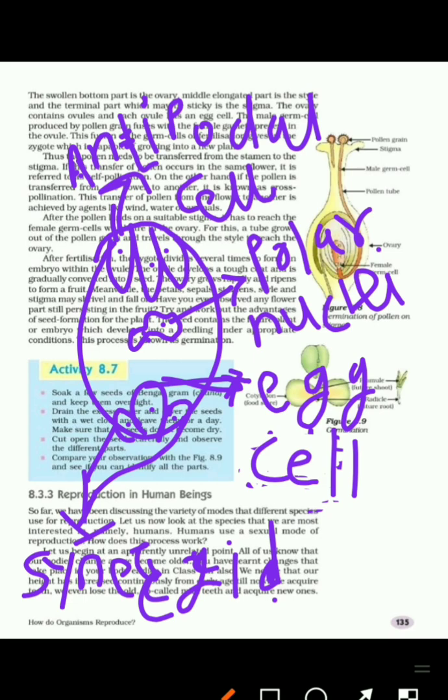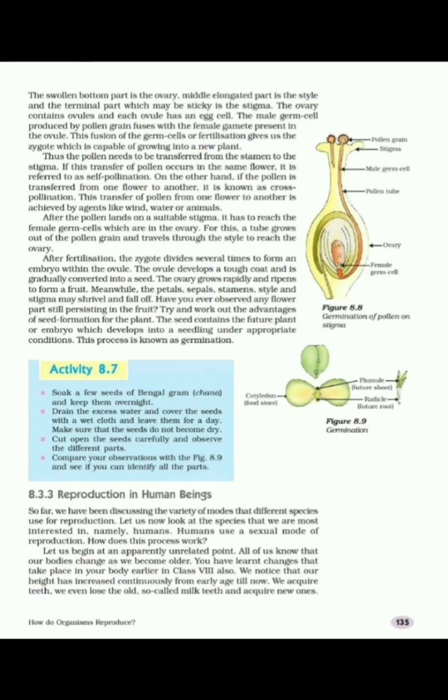So the male gamete which comes through the pollen tube fuses with the egg cell, and fertilization takes place and it forms a zygote. When zygote formation takes place in the ovule, repeated cell division takes place. We can see in figure 8.8 that it forms an embryo. This embryo is the future seed. It then develops a hard or tough covering around it known as seed coat. This seed then germinates to form a seedling, and from the seedling it develops into a plant. So this is the sexual reproduction in flowers.